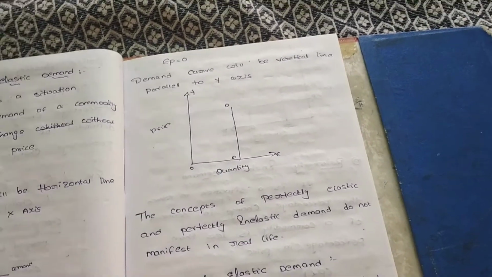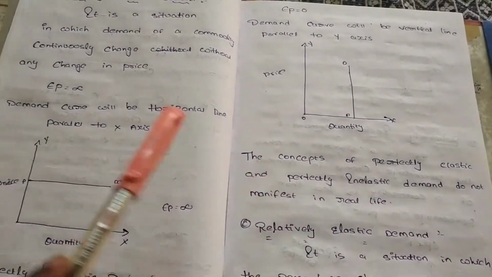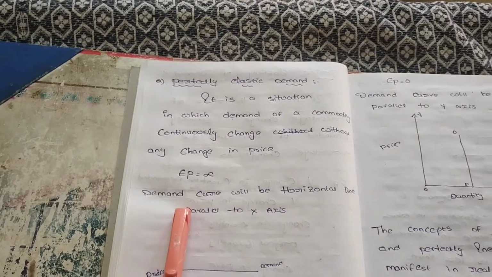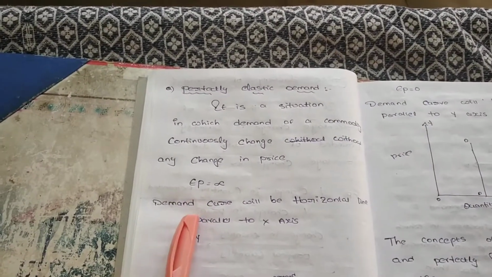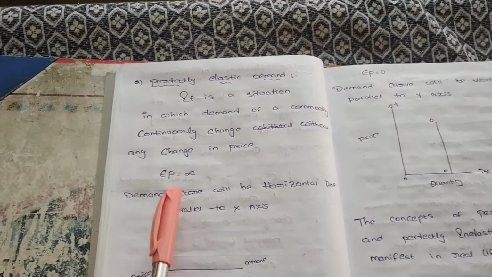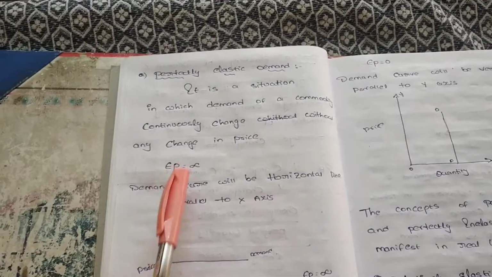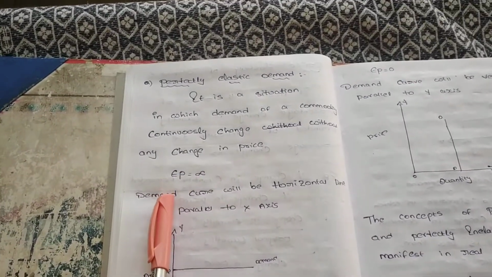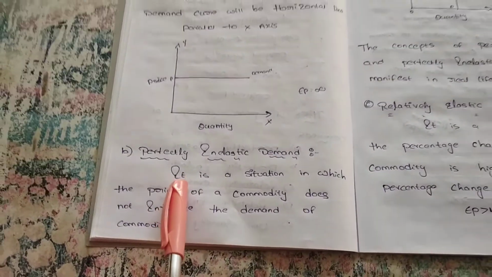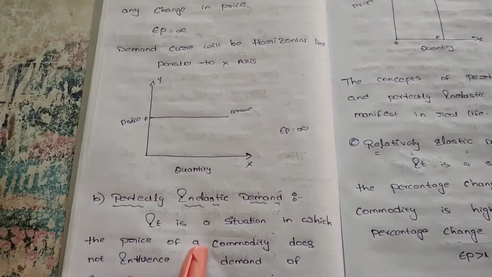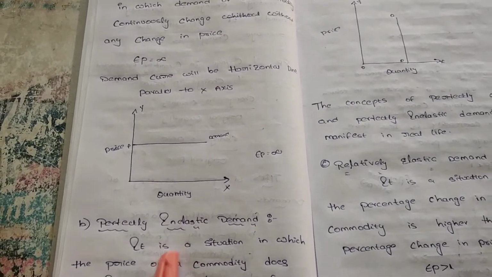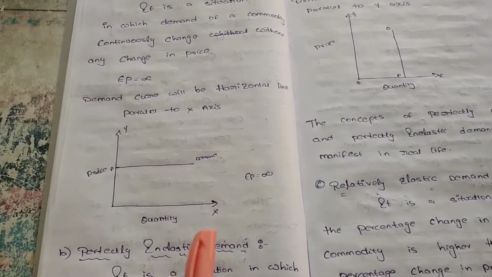What is perfectly elastic demand, and perfectly inelastic demand? In perfectly elastic demand, there is a continuous change in demand without any change in price. So we can say it is a perfectly elastic demand. But in the case of perfectly inelastic demand, the price of a commodity does not influence the demand. There is no relationship between the price and demand.